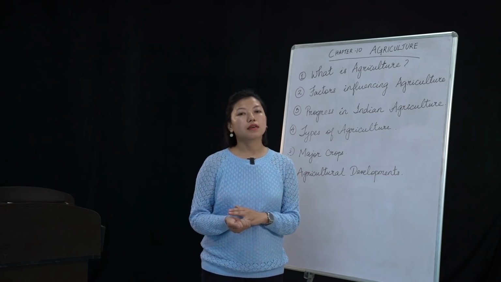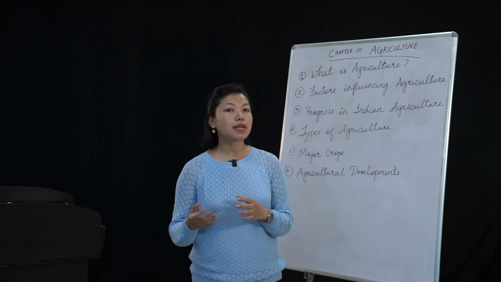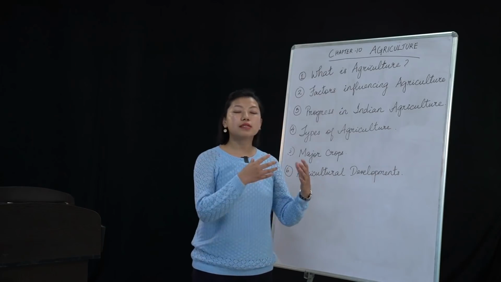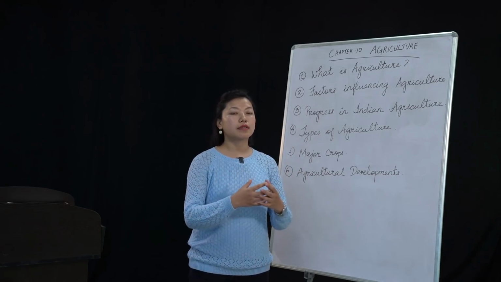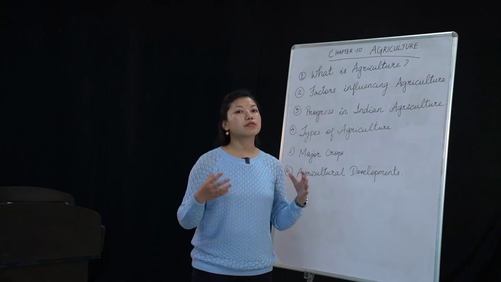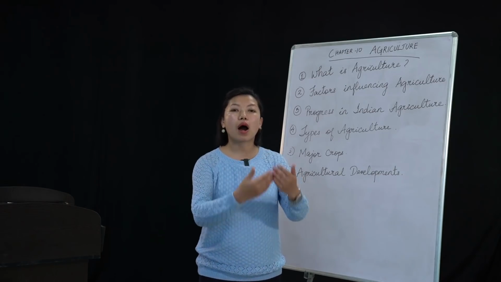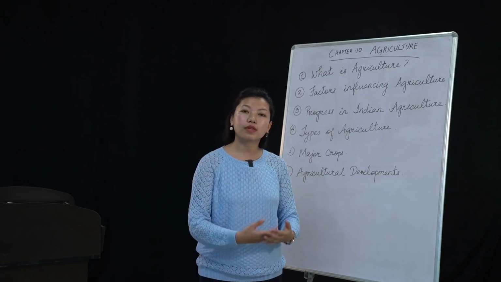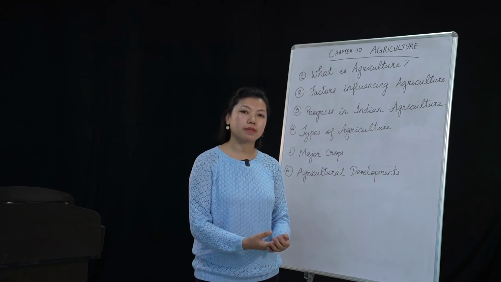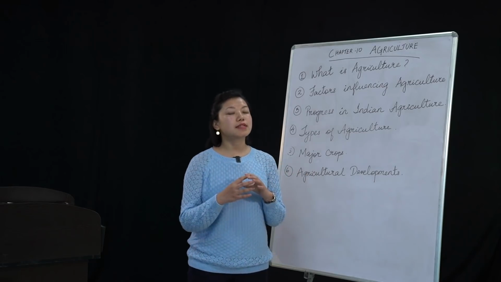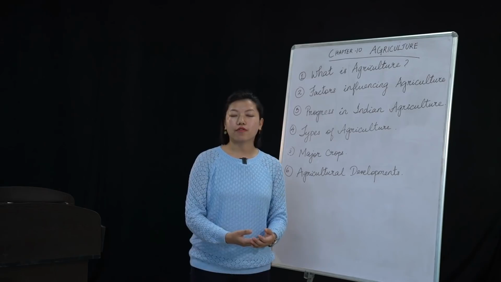One is nomad herding. So what happens in nomad herding? These people used to gather their animals, okay? They used to gather the animals and go out in search of fodder. So what is fodder? It's food for animals, okay? So they used to gather these animals and go out in search of fodder.